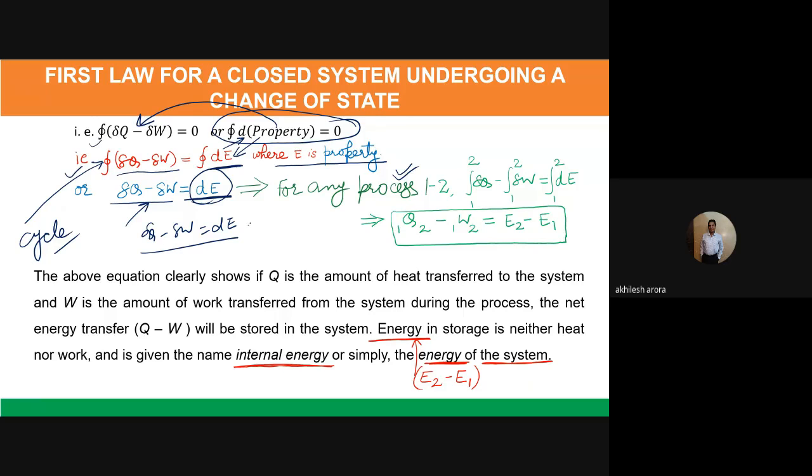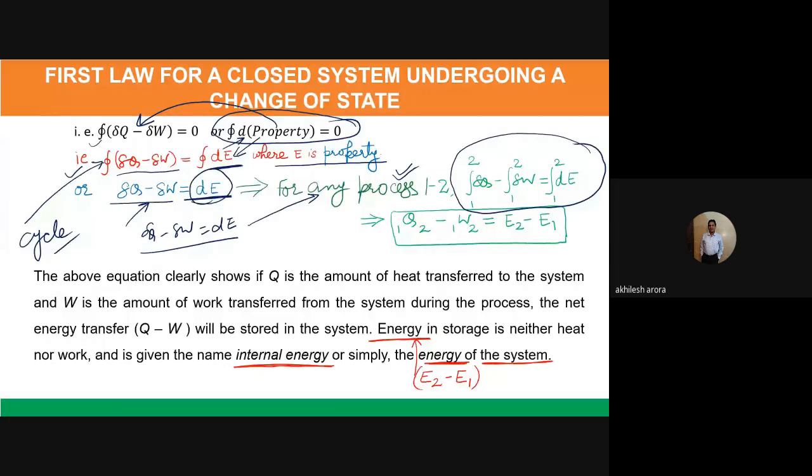And this is valid for a process, because now when I integrate this equation from state point 1 to state point 2, then I can calculate the value of delta q, delta w, and dE in that equation. So if you see here, this is what I have done. I have considered any particular process 1 to 2, and I have integrated the equation delta q minus delta w is equal to dE for the process 1 to 2.